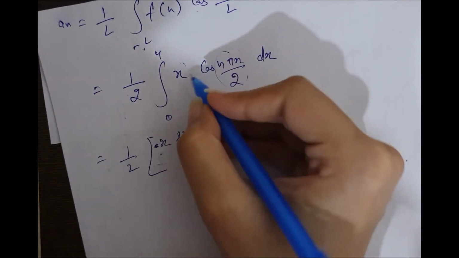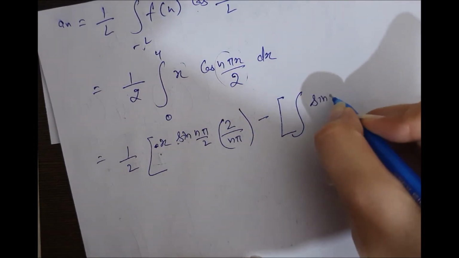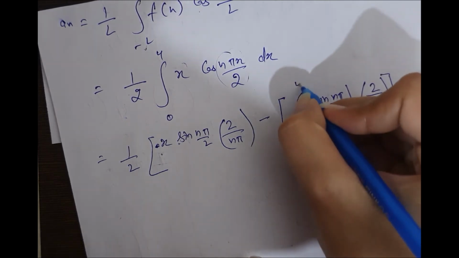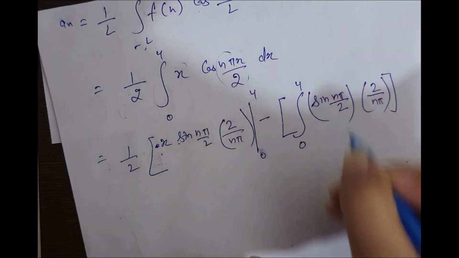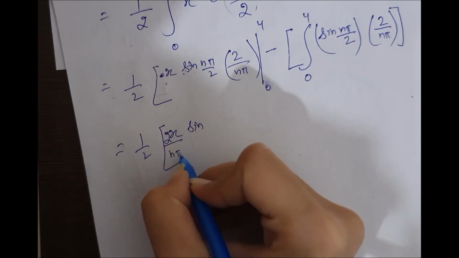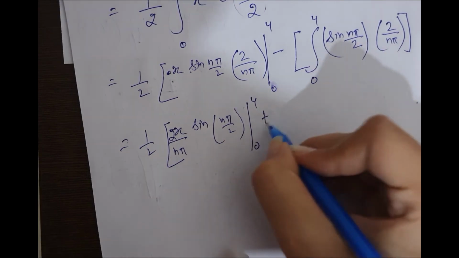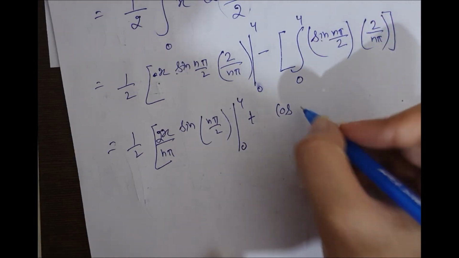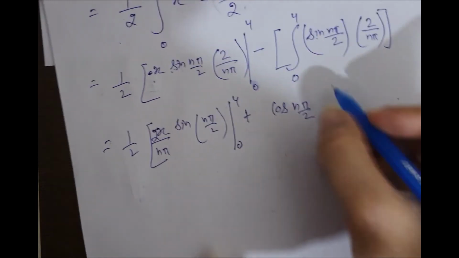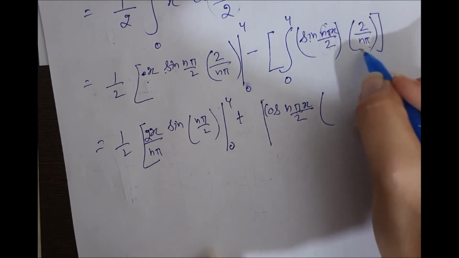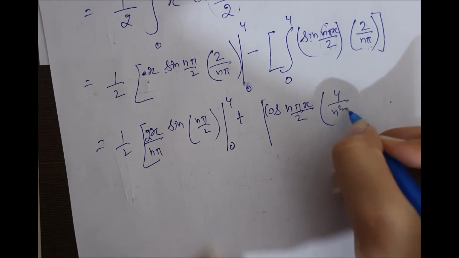Minus differentiation of first and integration of second. Sine integration is minus cos. Now its integration will be 2 upon n pi, 2 into 2 over n pi will be 4 upon n square pi square.